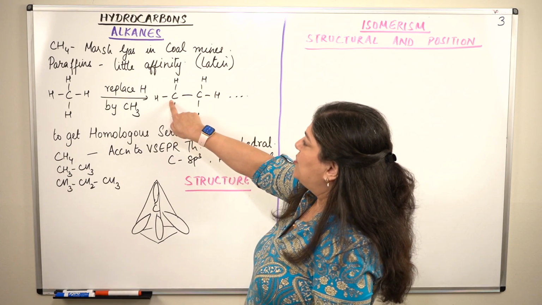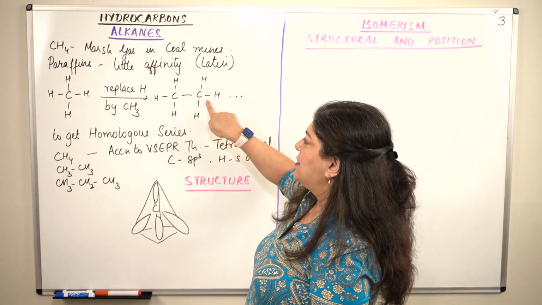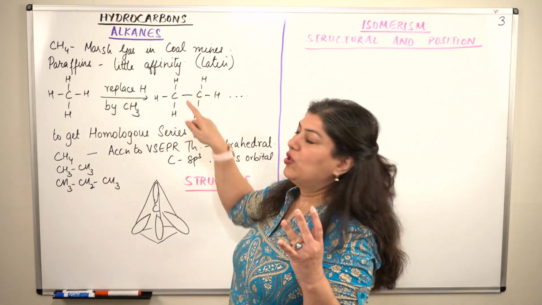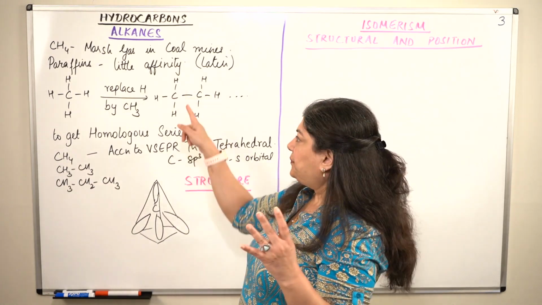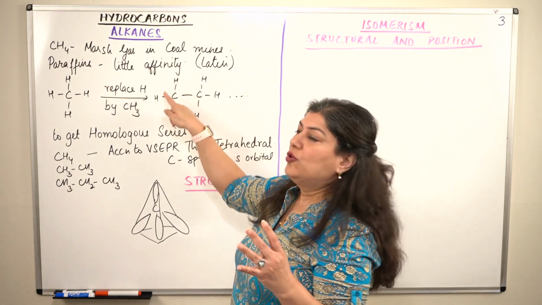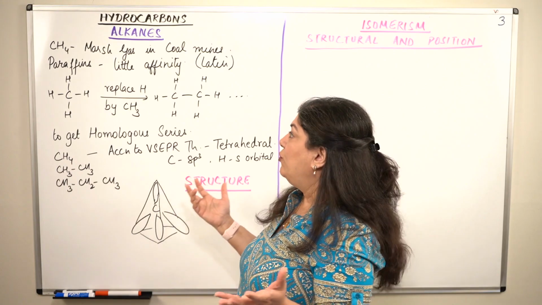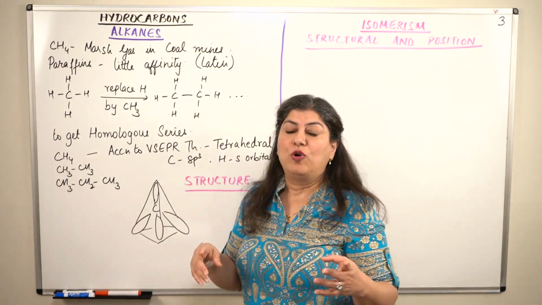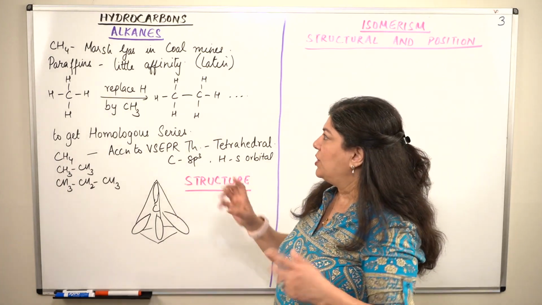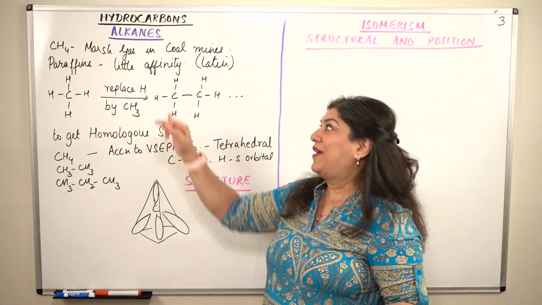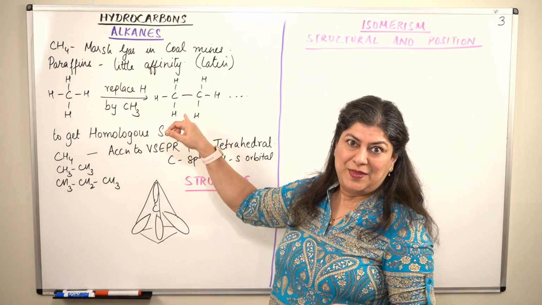It forms one bond with this carbon, but it has a valency of 4, therefore it will form 3 more bonds with 3 different hydrogens. Thus, this carbon is also now forming 4 bonds, and this carbon already was forming 4 bonds. Each carbon forms 4 bonds and each hydrogen forms a single bond. So this results in the formation of the second member of alkanes, which is ethane.